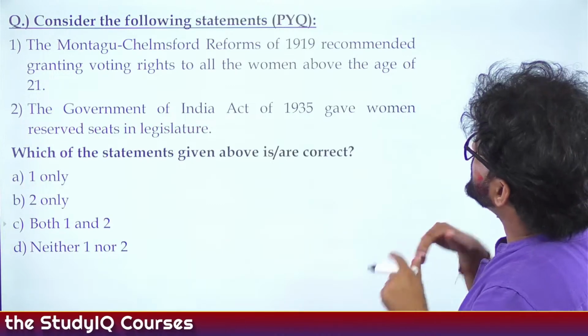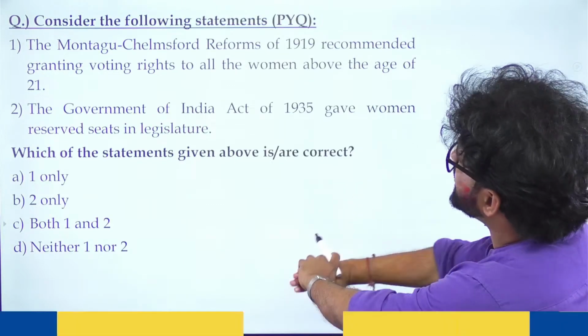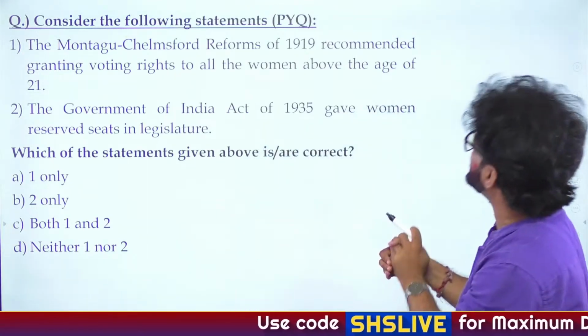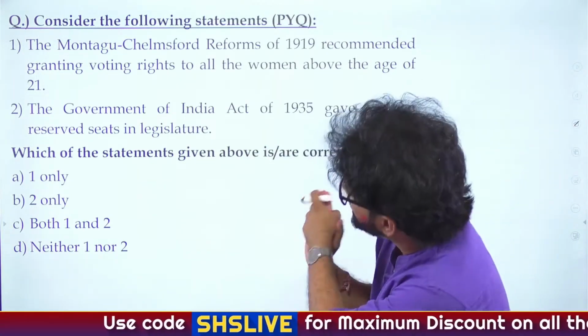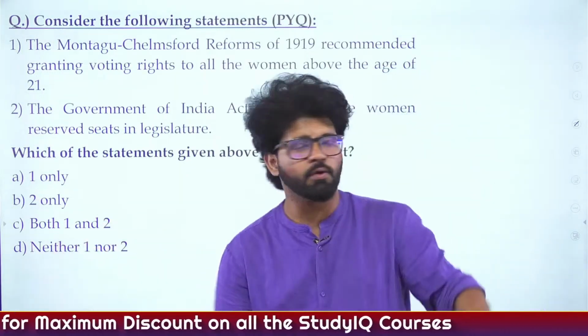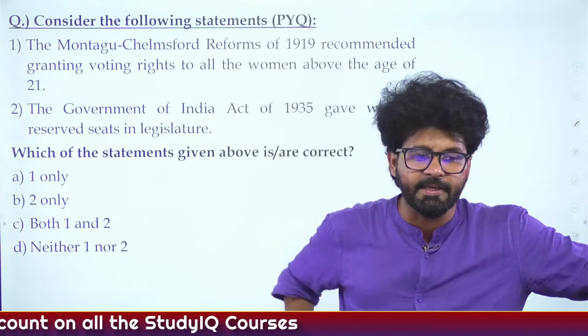This question: the Montagu-Chelmsford Reforms of 1919 recommended granting voting rights to all women above the age of 21. Second statement, the Government of India Act of 1935 gave women reserved seats in the legislature. Which of the statements given above is or are correct? A, 1 only, B, 2 only, C, both 1 and 2, D, neither 1 nor 2.